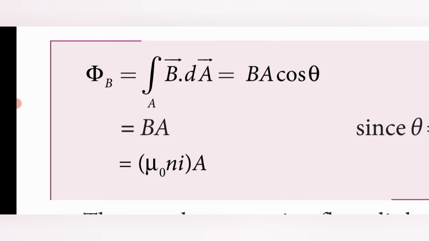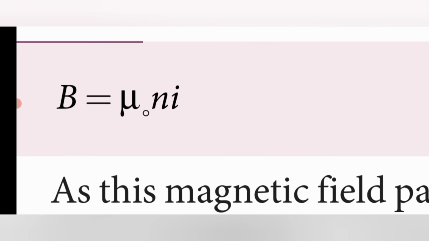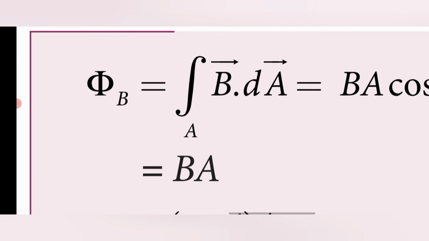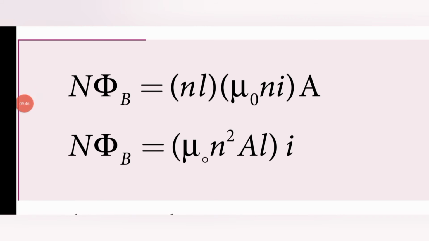You know already the value of B, the magnetic field inside the solenoid: B is equal to mu naught n I. Substitute the value in the equation below, so phi B is equal to mu naught n I into A. Here capital N refers to the total number of turns. So capital N is equal to small n into L, because small n is the number of turns per unit length. So small n is equal to capital N divided by L.